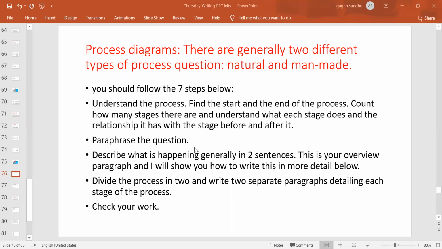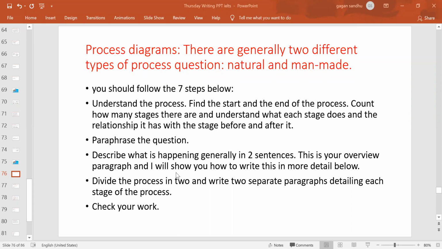Then in the first paragraph you are paraphrasing the statement, and the second paragraph is the overview. How do you write an overview for a process diagram? You give the overview in 2 sentences, right? And what you write in those 2 sentences is what is happening in the process, like it is a process where a seed is developing into a full grown tree.